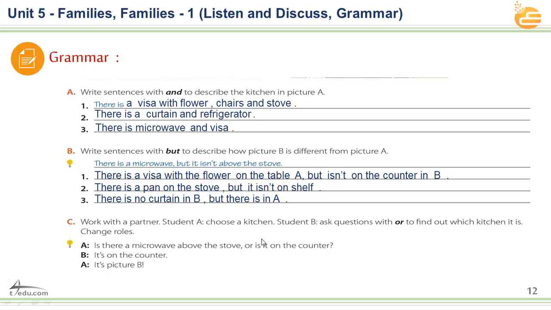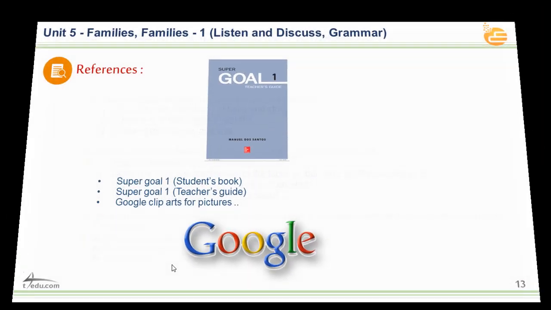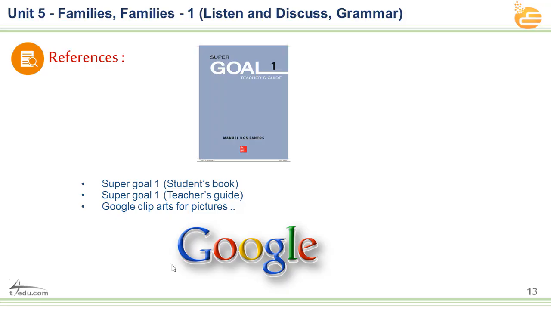As I told you, gentlemen, when we use or, that means giving us a choice. You want A or B, for example. It is on the counter, not on the stove. It's picture B. That's great. That's nice. Now let's move to the last slides.